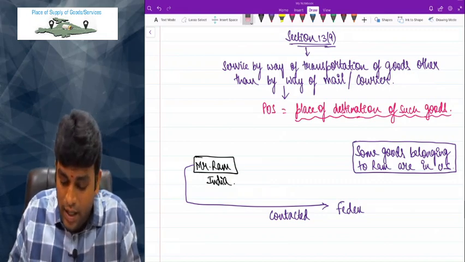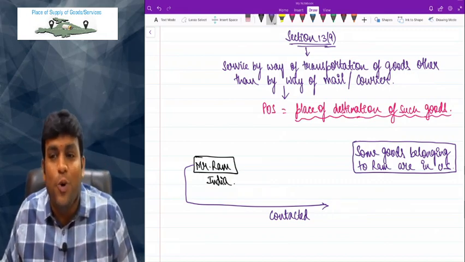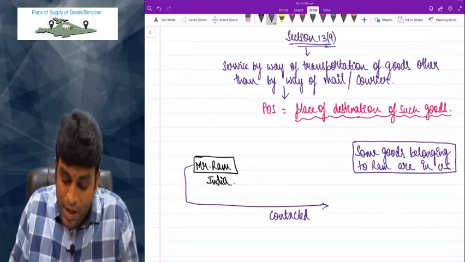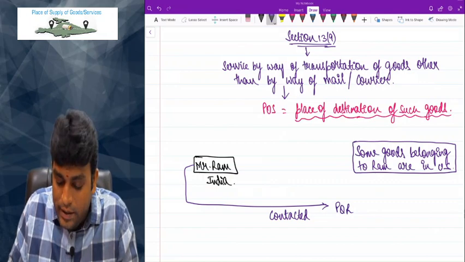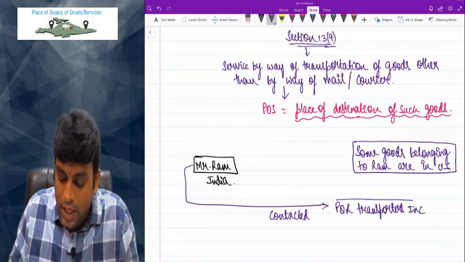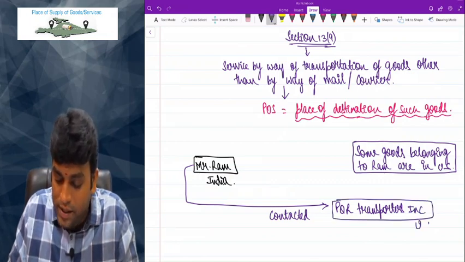Okay, FedEx is not acceptable because FedEx is basically a courier service and we have to talk about something other than mail or courier. So there is something called PQR Transporters Inc. of US.